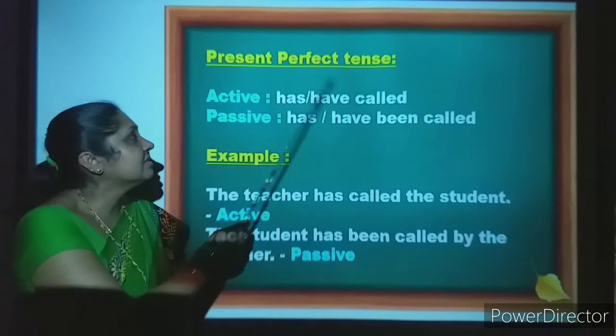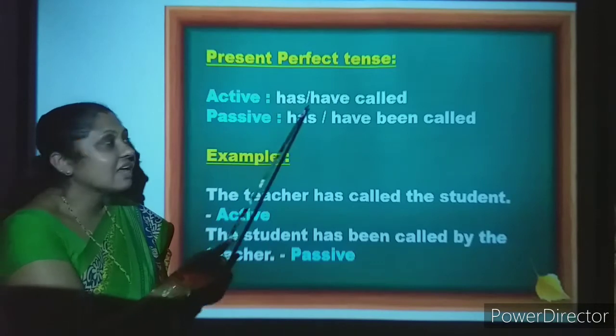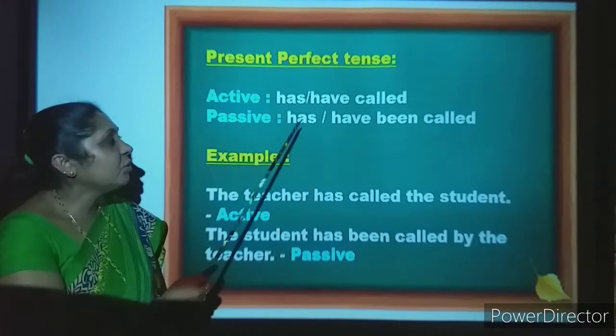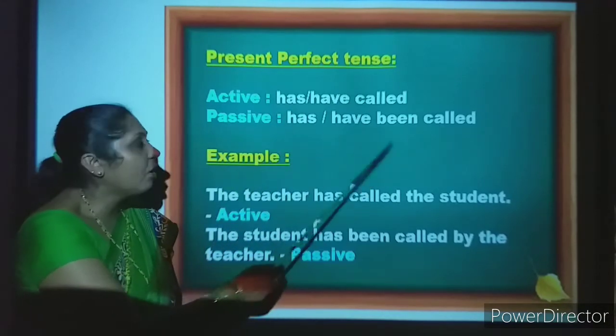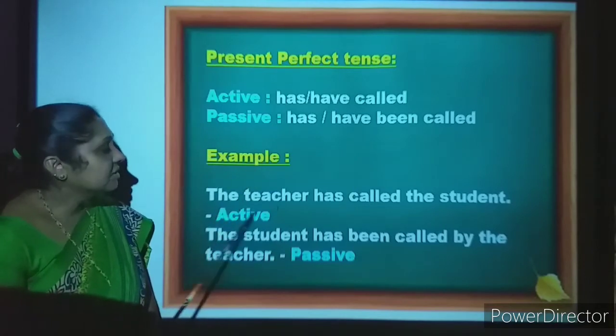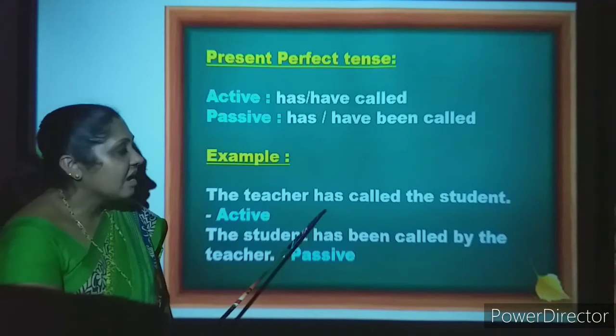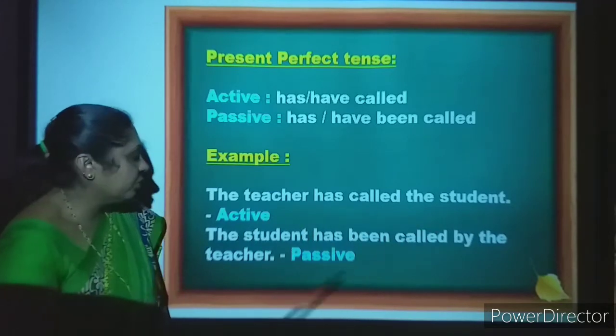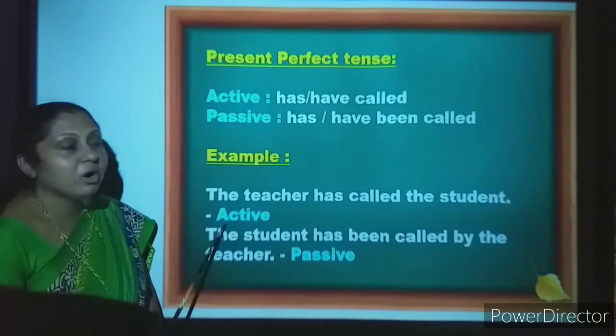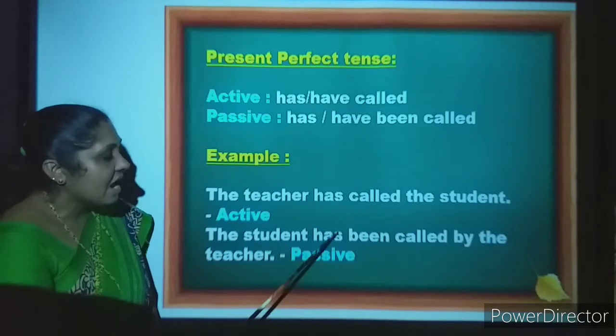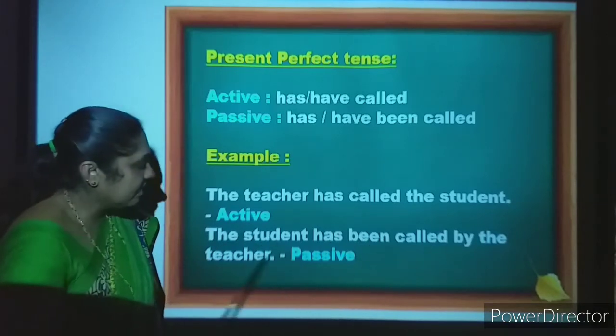Present perfect tense. Active: has, have called. Passive: has, have been called. Example: the teacher has called the student. It is in active voice. The student has been called by the teacher.